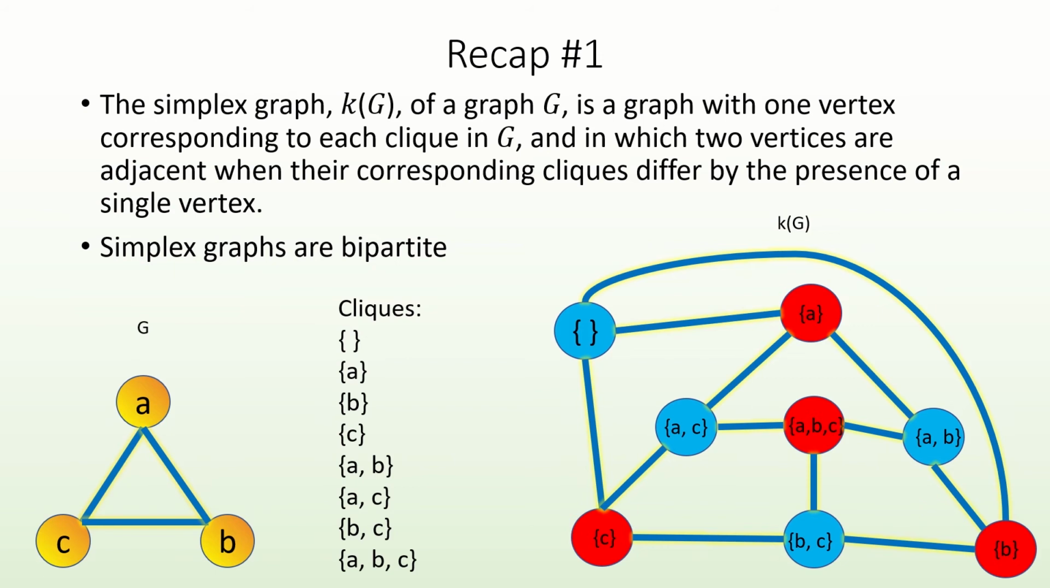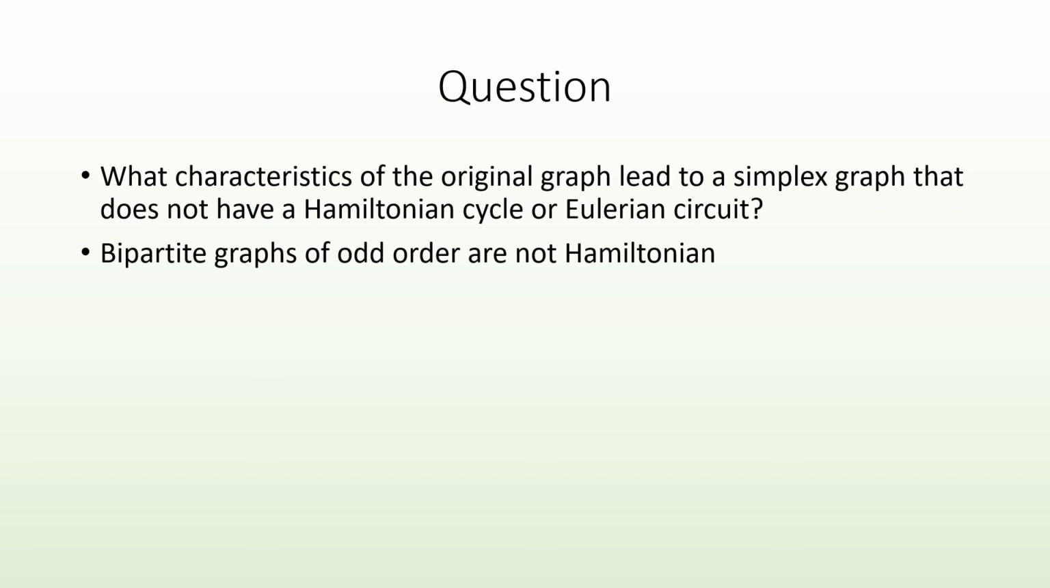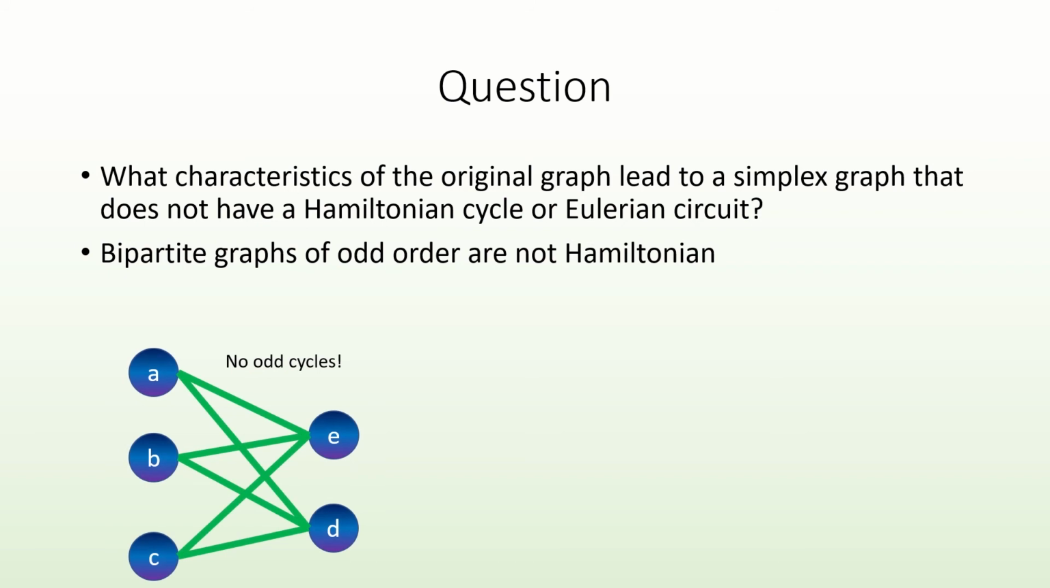Alright, now let's get to our question. Are there any characteristics of the original graph that always lead to a simplex graph that is not Hamiltonian or not Eulerian? We could start by asking about criteria for Hamiltonian cycles in bipartite graphs, as simplex graphs are bipartite. For any bipartite graph, if there is an odd number of vertices, there does not exist a Hamiltonian cycle. This comes from the fact that bipartite graphs do not have odd cycles.